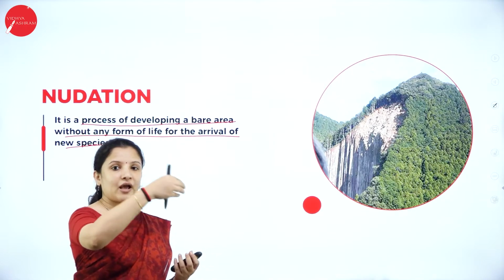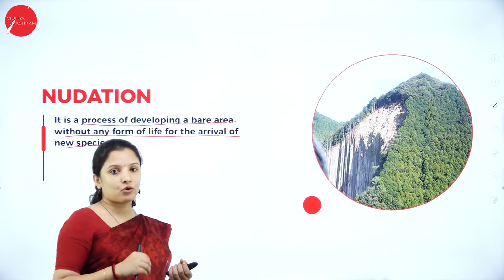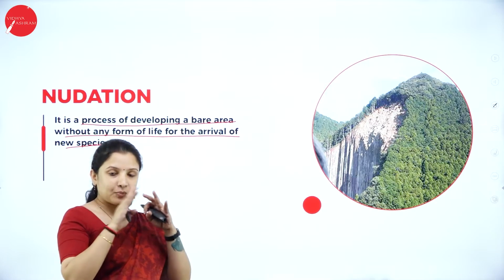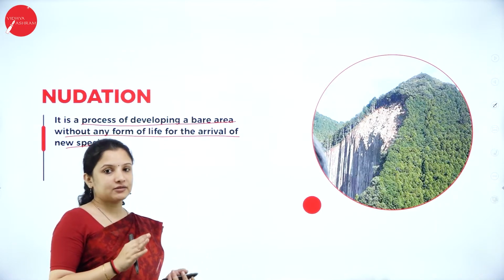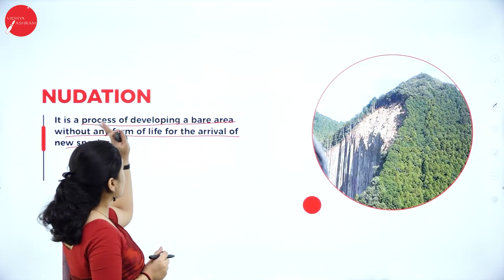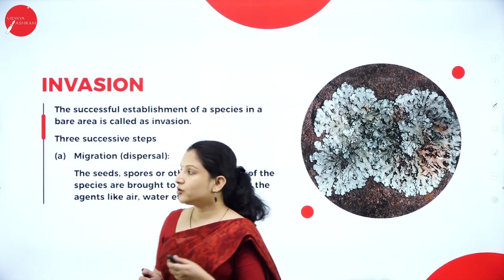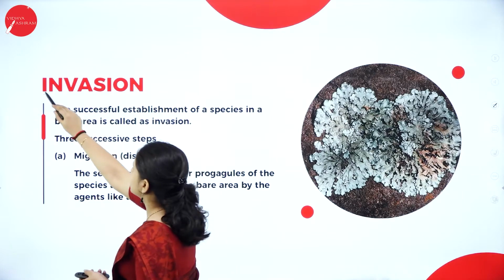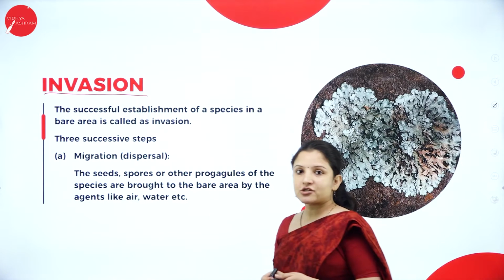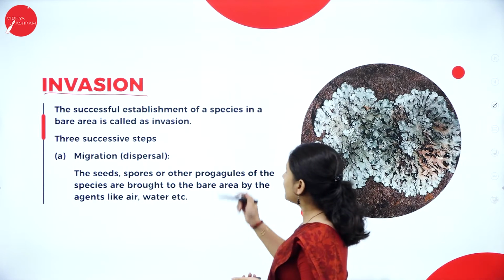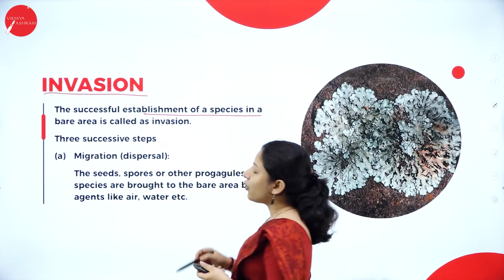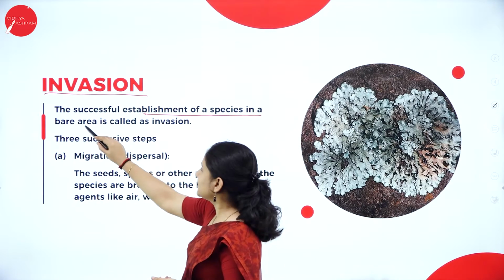Now from somewhere a lichen or a moss will start growing on that, right? So that particular process, on a bare rock, is called nudation. Nudation is the first stage. After nudation comes the invasion stage. So in the invasion stage, what happens? Successful establishment of a species on a bare area is called invasion.